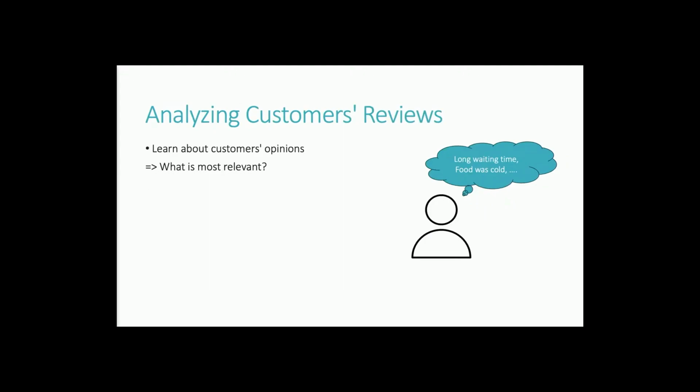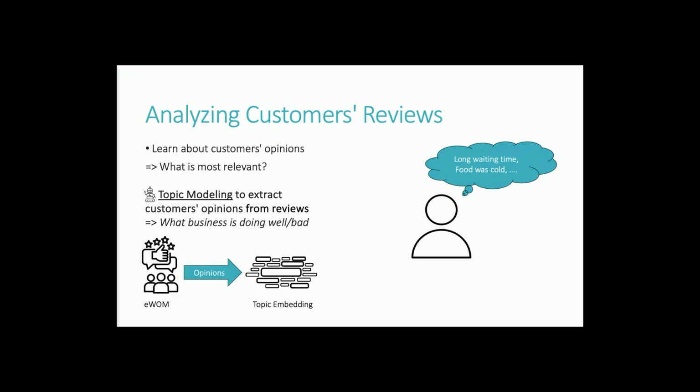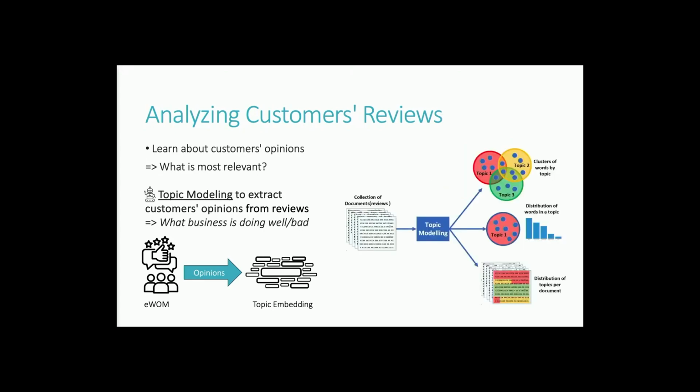So the first step in our methodology is we want to learn about customers' opinions. Because we cannot look into their mind, we analyze their reviews and try to extract their opinions from their textual reviews. Textual reviews could be things on Amazon, on Google, on TripAdvisor. We do so by using topic modeling. This allows us to understand what people are talking about in those reviews and finally embed those reviews in a topic space.